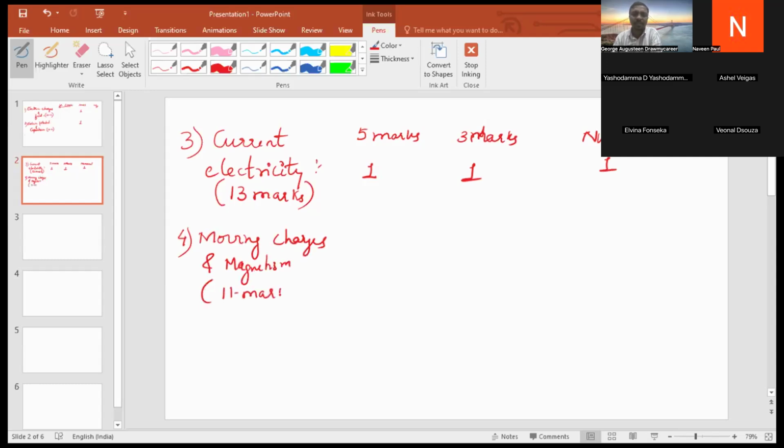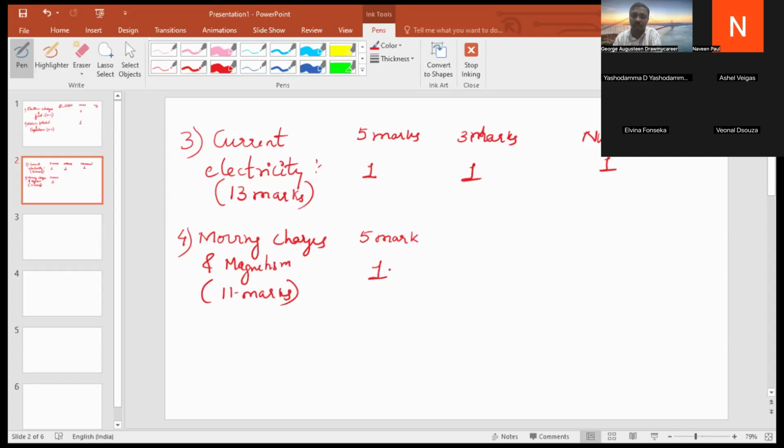11 marks. So this chapter is also very important. Why? You have two important derivations and you can expect one derivation. Sometimes if they ask the magnetic field due to a circular coil, they might not ask the force per unit length due to a parallel conductor. If they ask the parallel conductor, they might not ask this. So within these two derivations, one derivation is compulsorily asked.